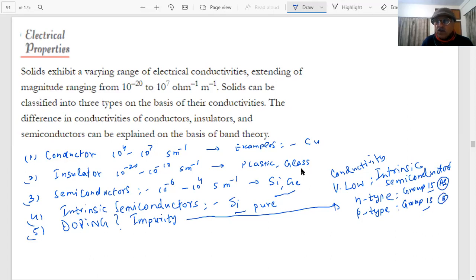So boron, aluminum, gallium, indium, all these belong to group 13, students. You have said there are two types of these, N and P type. They are important questions for the paper.